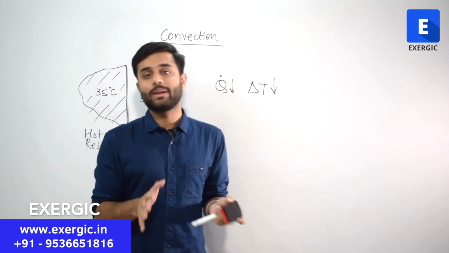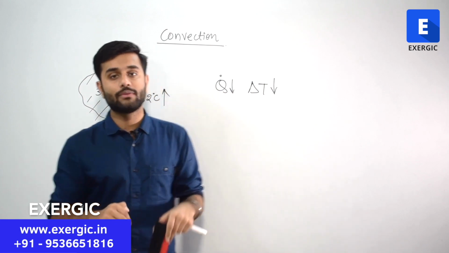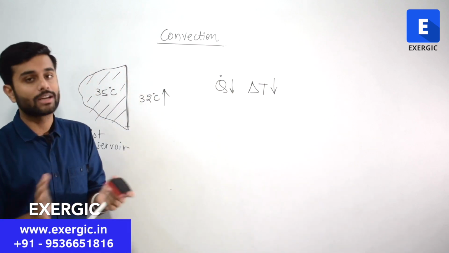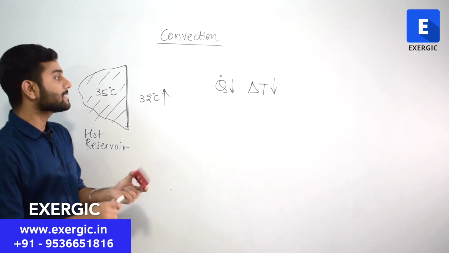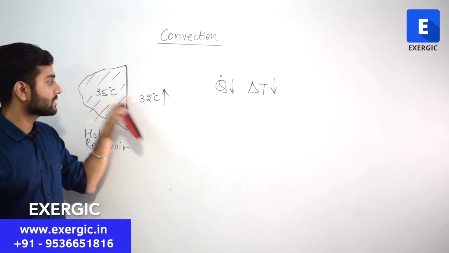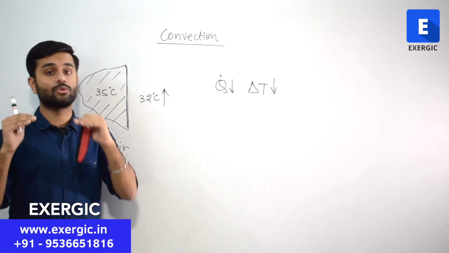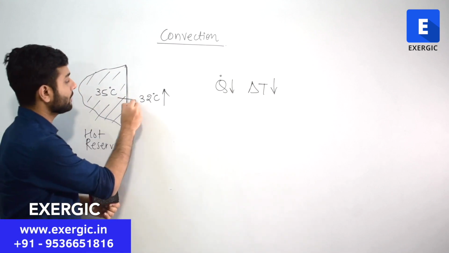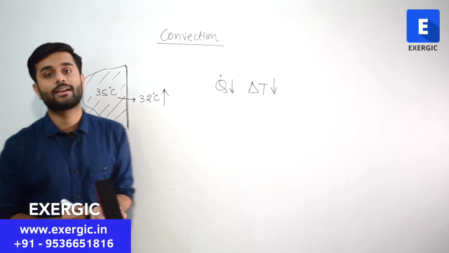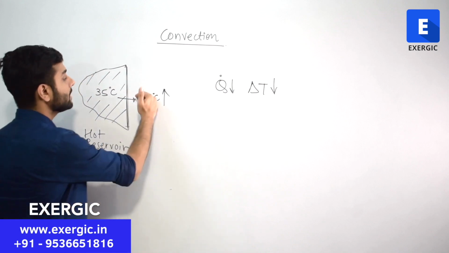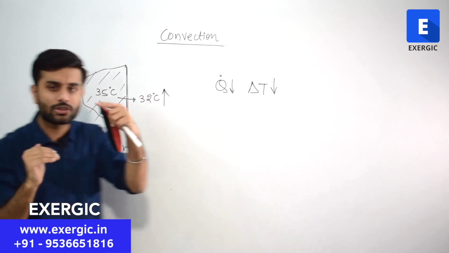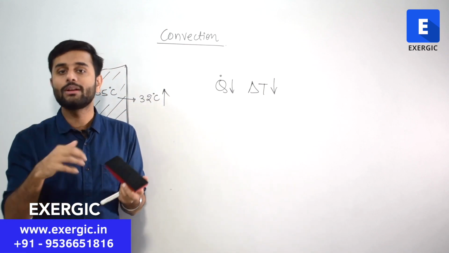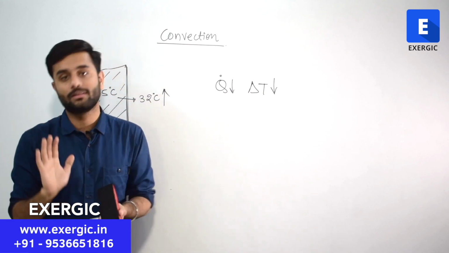I am not explaining this law at this point of time. We will completely discuss this law in conduction. It is Fourier's law of conduction. So as the temperature difference between these two is decreasing, earlier it was 10, now it is only 3, the rate with which heat is flowing from higher temperature to lower temperature will also decrease. And as 32 keeps increasing, as it almost reaches 35, what will happen? The rate of heat flow will almost be negligible, right?